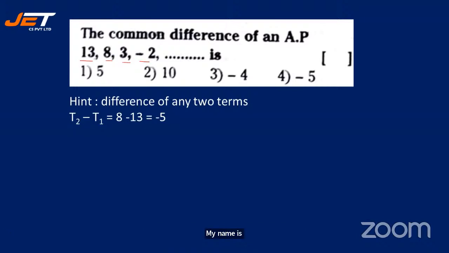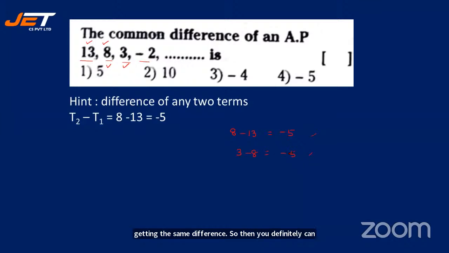How? Because how do you always find the common difference in an AP? T2 minus T1. T2 is 8, T1 is 13. So 8 minus 13 is minus 5. But if you want to check whether it is an AP, again you can take third term minus second term, that is 3 minus 8. So here also minus 5. So everywhere you are getting the same difference. So then you definitely can say it is an AP.